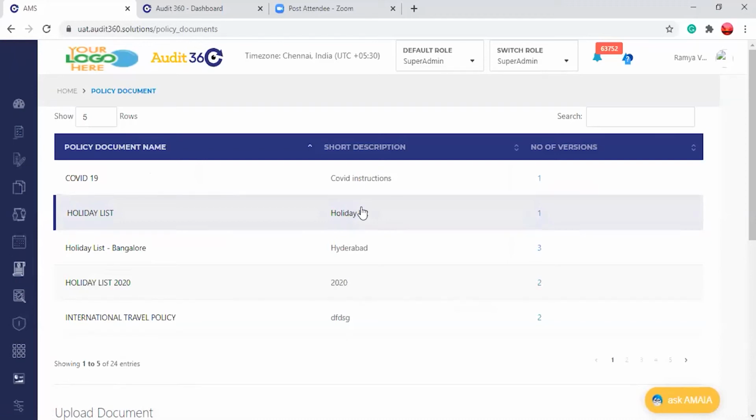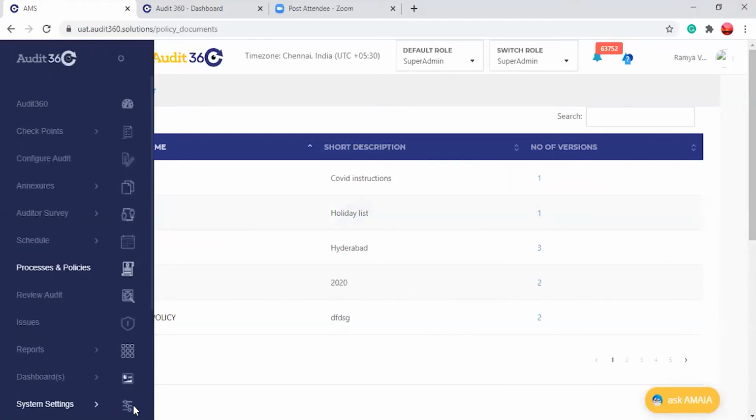This is available in the web module. For the auditor, we will be getting it soon in the mobile version. I just wanted to update you on that. So if someone logs in on mobile and checks, the process and policy module will be coming up shortly. So I'll be going on to the next one.